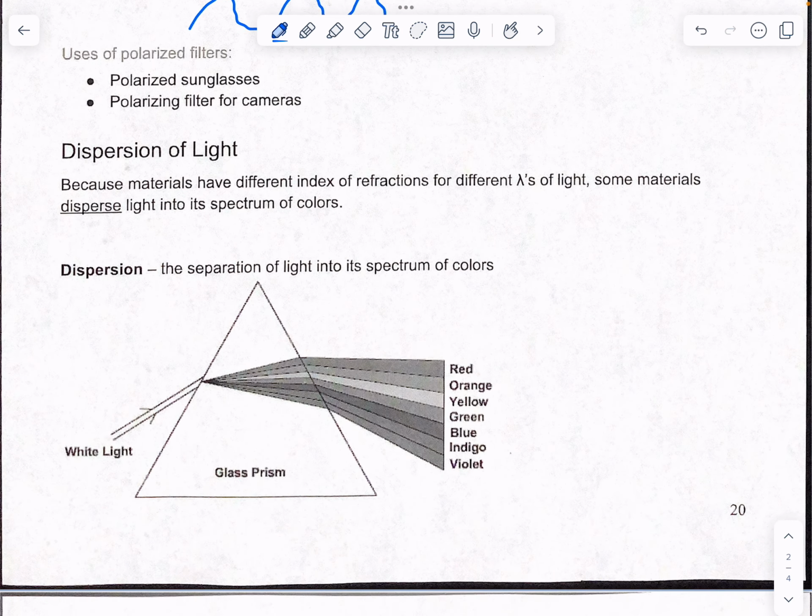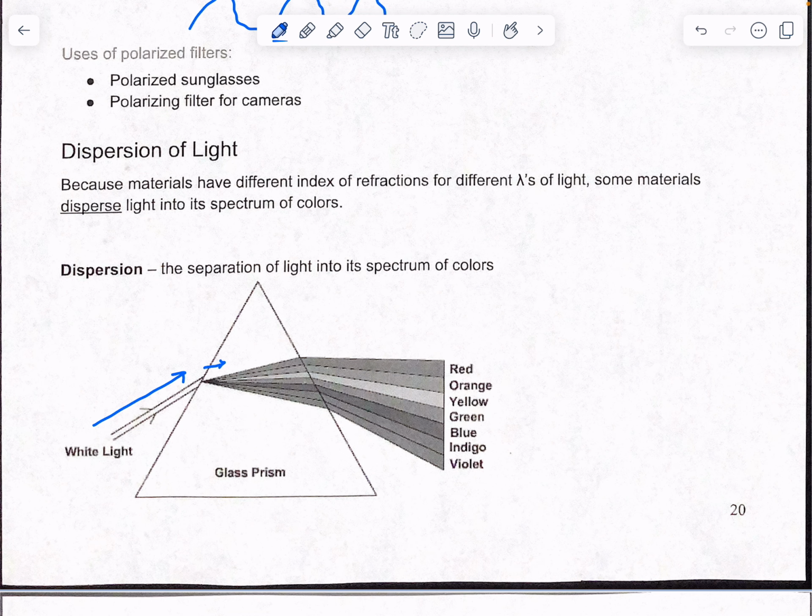Okay, dispersion of light. This looks like that Pink Floyd album. Dispersion is basically that each color has its own angle that it will bend at. White light comes in, and we're going to say this is air. Remember, white light is made up of all the colors. We can't see them because it's all together. But it hits another medium. This is refraction. When you hit a different medium, it causes the light to bend. Each of those colors bends at its own angle, which separates them. That's how you can actually see color.